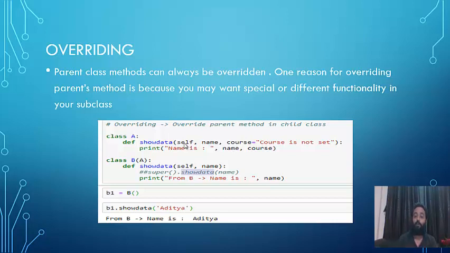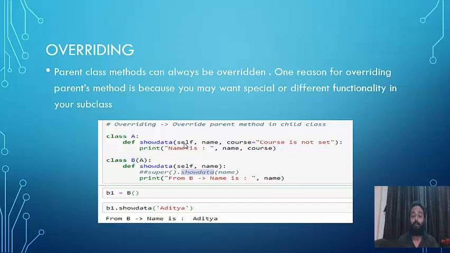Say your parent class's show data method does not have this functionality, but you want to make some modification to it. So you create the same show data method in the B class and make some changes to it, and that's called overriding. Parent class methods can always be overridden.